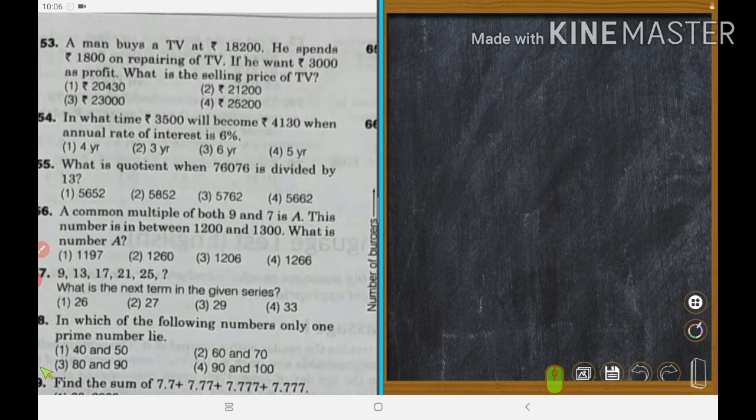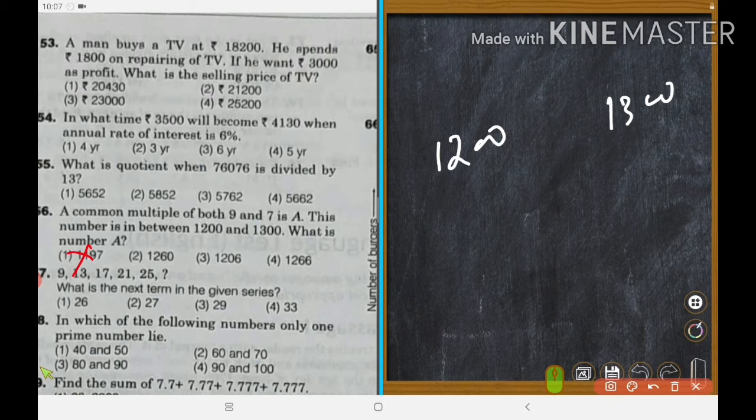What is given? Yes, this is given. Mark that the number is between 1200 and 1300, right? So this is a wrong answer because it is not between 1200 and 1300. Then which number is between the 12?